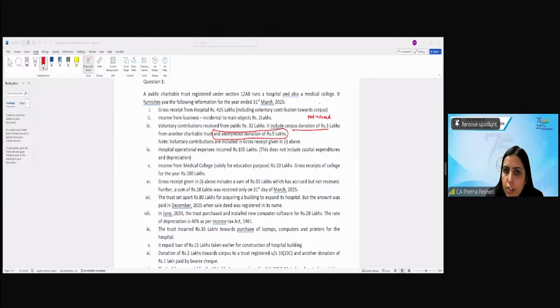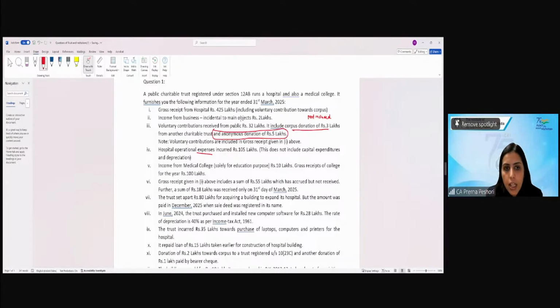Ma'am, this treat as application, reduce. Yes, but after 15%. Sorry, 15% statutory limit is there, no? Yeah, that is there, but that is after this. So you have to first reduce the operational expenses also.